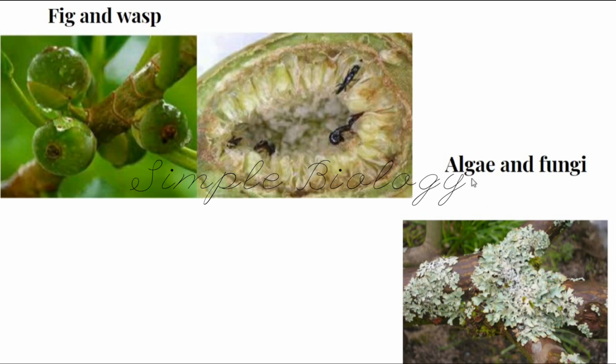The next example is the combination of algae and fungi to form lichen. This is a well-known example for all of us. Algae and fungi live together and form lichen. The alga gets shelter from the fungi, and the fungi get food from the alga. So by mutual understanding, they live together in the form of lichen.